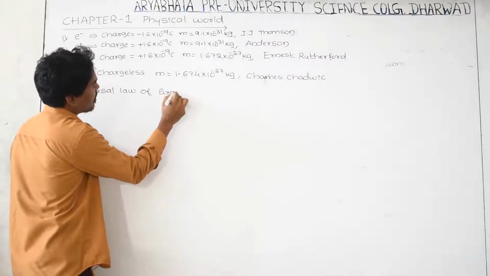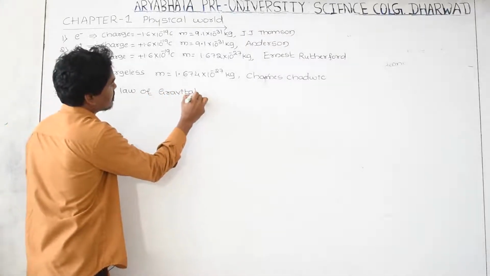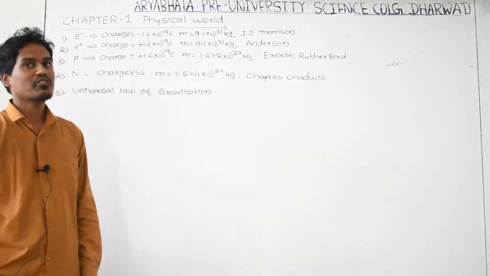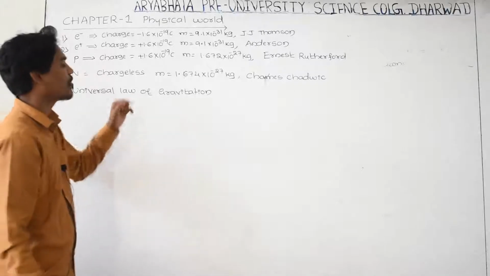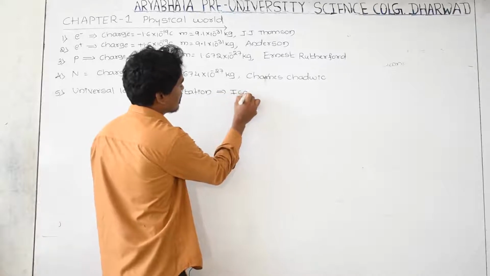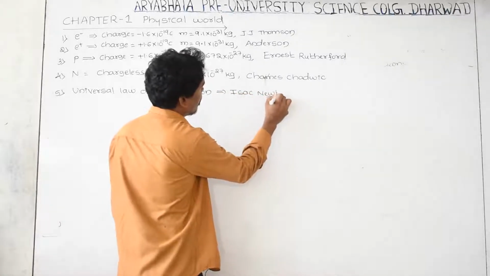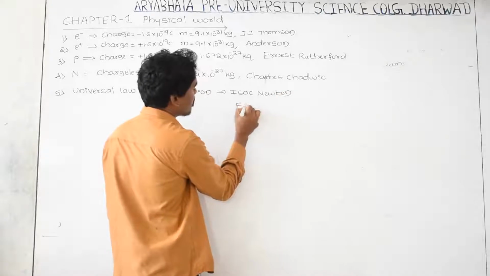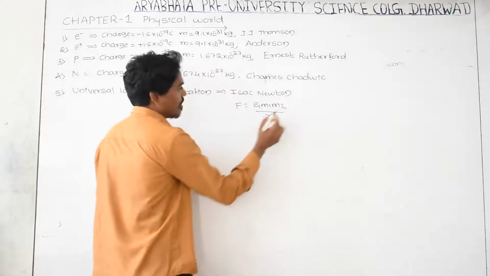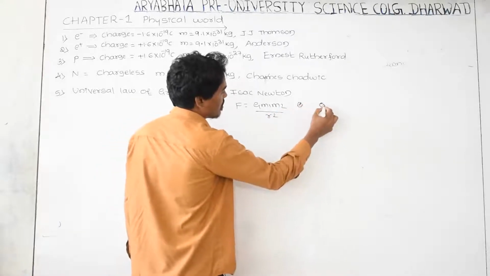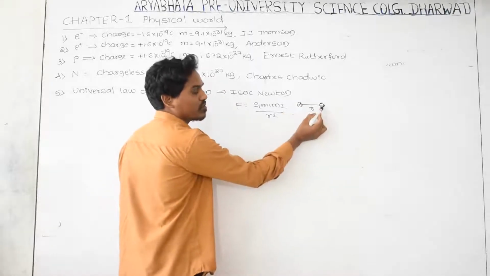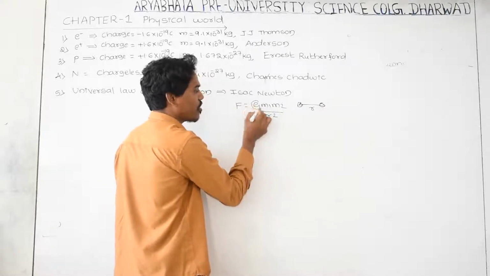The gravity concept is given by Isaac Newton. In nature, the G value is constant, that is capital G. The formula is F is equal to G m1 m2 divided by r square. Let us take one object and another object, the distance between these two is r. Mass of first object is m1, mass of second object is m2, and G is constant.